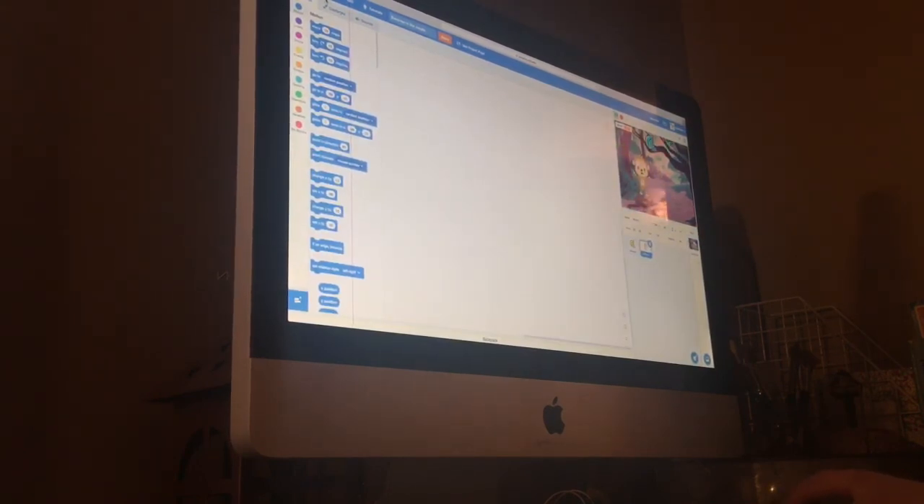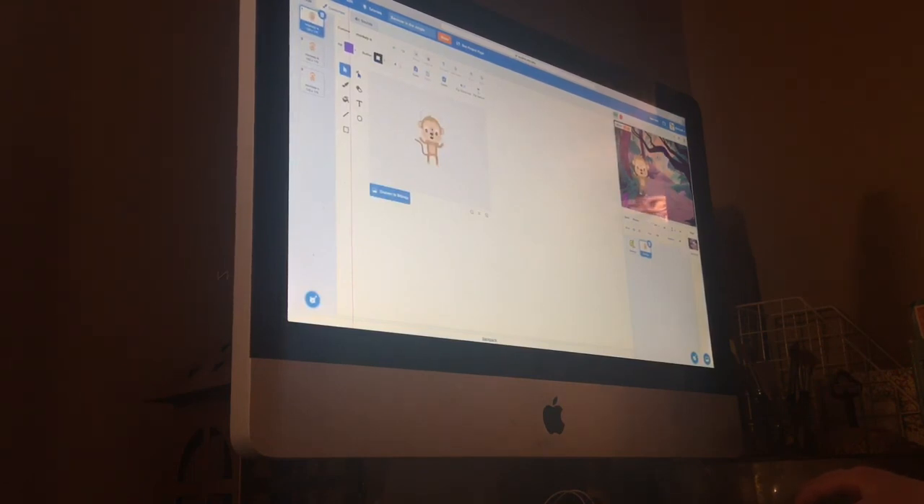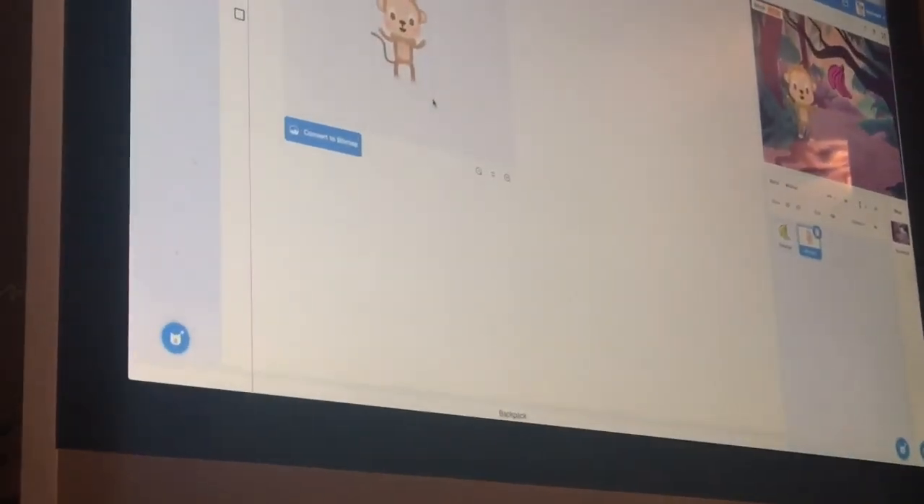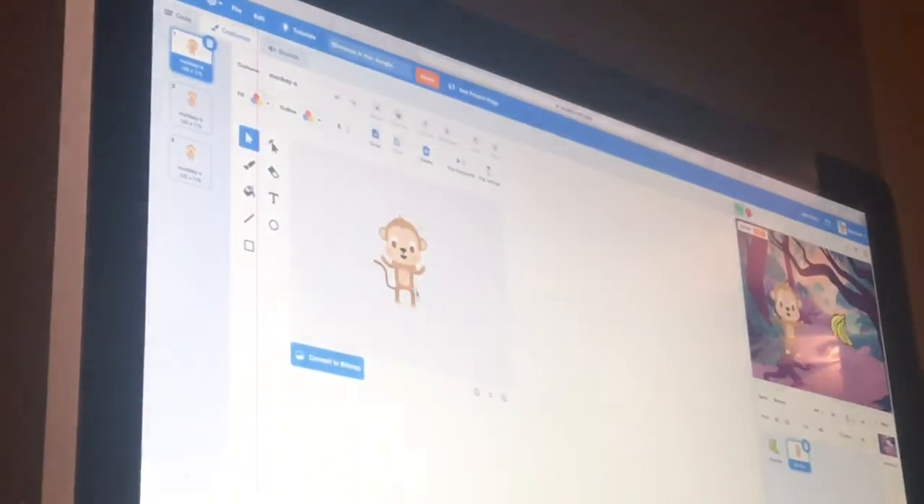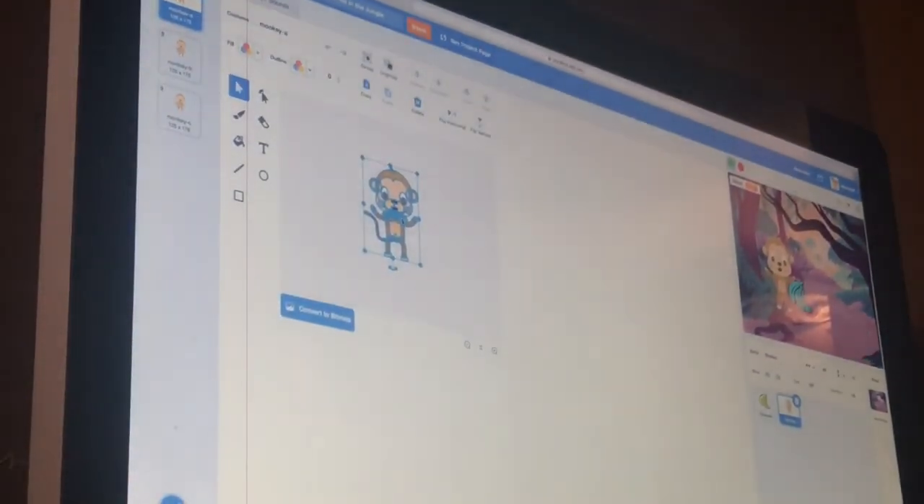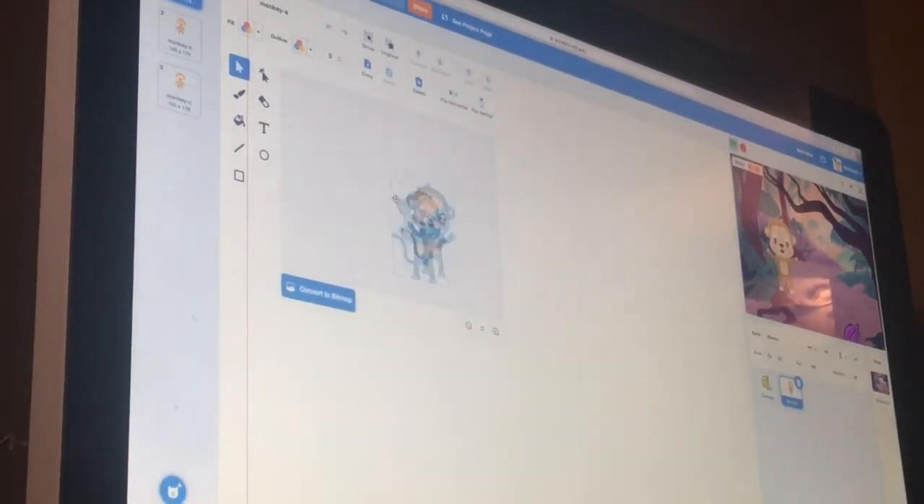And on here you can click that, click costumes, and then you can draw on the monkey. You can make it smaller, which is what I'm gonna do. You can also make it pixelated if you want, but I'm not gonna do that. You just click convert to bitmap. If you want to change it back to regular, it says convert to vector. Then you make sure it's all the way out like that, all the way around it. Then you move it. You can make it smaller as well.